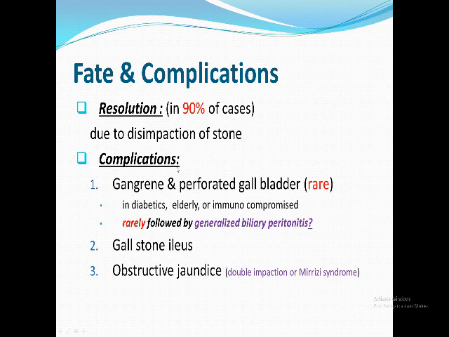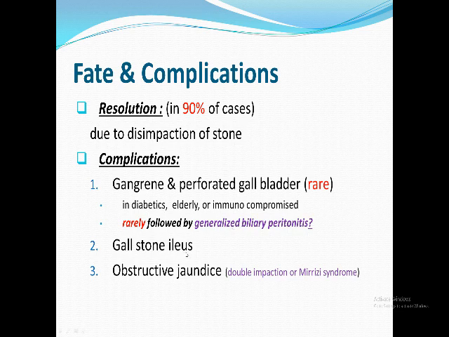In a very rare situation, it might be complicated. All the complications are rare. One of them is perforation. Perforated gallbladder is very rare because it's a distendable organ. Even if it perforates, it leads to a localized abscess, not generalized peritonitis. Why is that? You remember the second slide. The omentum, due to recurrent attacks of inflammation, moves and surrounds the inflamed gallbladder, isolating it from the rest of the peritoneal cavity. So it leads to abscess rather than peritonitis.